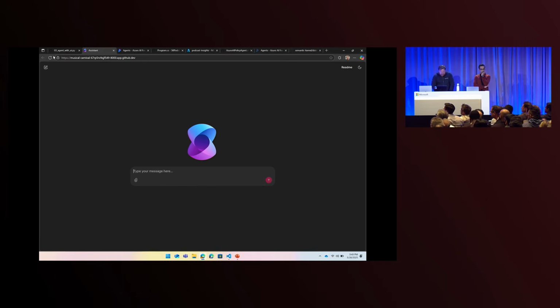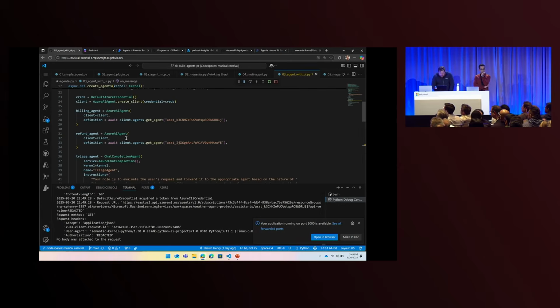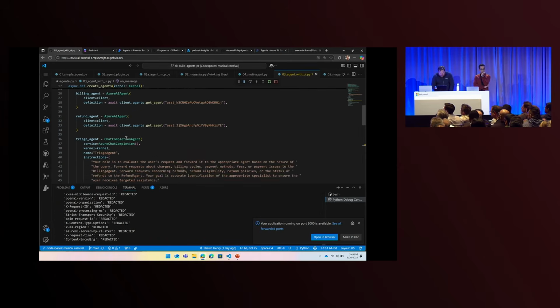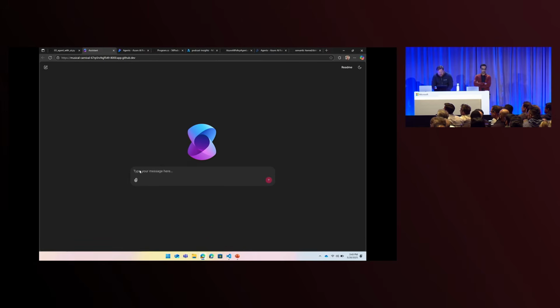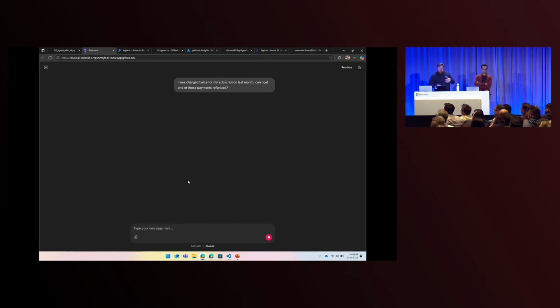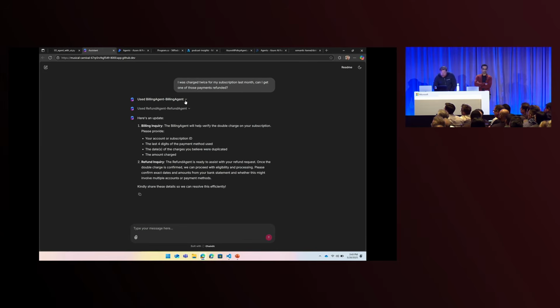And when this runs, I can ask it, I think I got a query here that I like. Here we go. I'm going to ask it another composite question, two things that need to be researched here. I'm going to say I was charged twice for my subscription last month, and can I get one of those payments refunded? So hopefully what's going to happen, and typically happens, these are pretty good systems now. They're getting pretty good with their tool calls. We're now making tool calls to billing agents and tool calls to refund agents. These are both happening in parallel. And we can see here the response that we get.